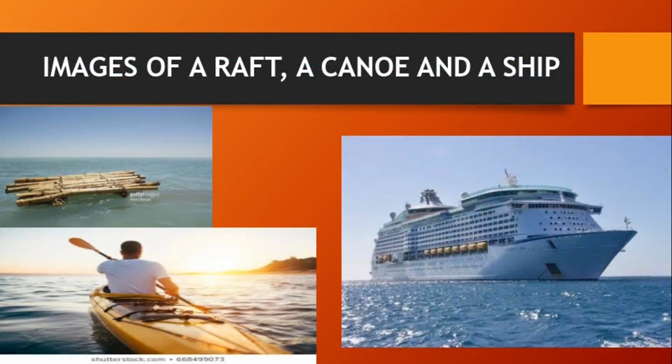Then you see the invention of man, the big ship from the right, the very big ship that has been invented. This ship carries huge items from one continent to the other, from one country to the other. So this is what the industrial revolution has done for man. It has replaced manual labor with machines. So you imagine the multitude of things this ship can carry from one country to the other. Name them: cars, food items, rice, okay, a number of things. Even during war, people move with it. So that is that for the images of the raft, the canoe, and the ship.